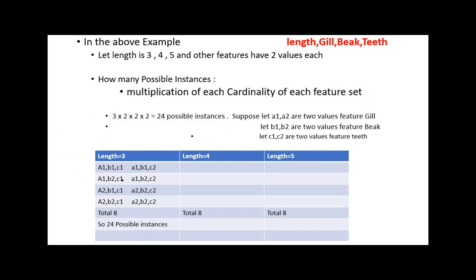A1, B2, C1. So we changed this. Hope you understood this. A1, B2, C1. A1, B2, C2. A2, B1, C1. A2, B2, C2. A2, B2, C1 and A2, B2, C2. Total 8 possibilities are there.